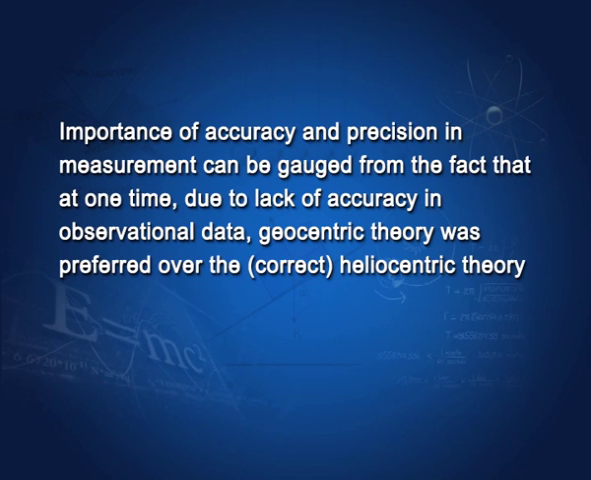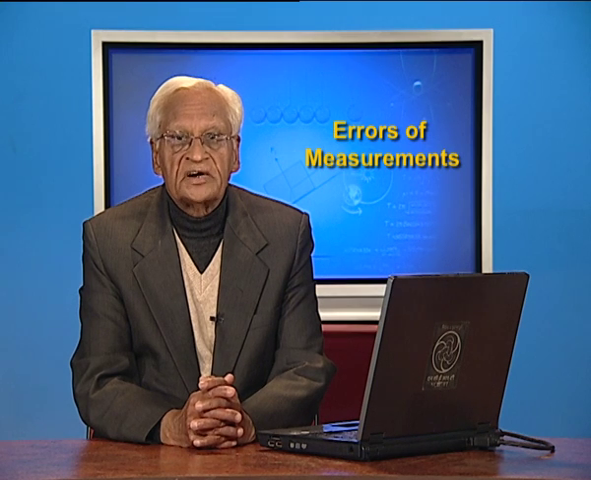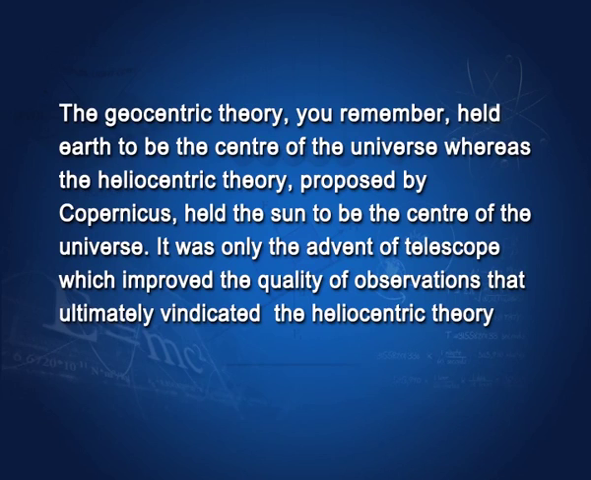Importance of accuracy and precision in measurement can be gauged from the fact that at one time, due to lack of accuracy in observational data, geocentric theory was preferred over the heliocentric theory, whereas heliocentric theory was the correct one. The geocentric theory, you remember, held Earth to be the center of the universe, whereas heliocentric theory proposed by Copernicus held the sun to be the center of the universe. It was only the advent of telescope which improved the quality of observations that ultimately vindicated the correct heliocentric theory.